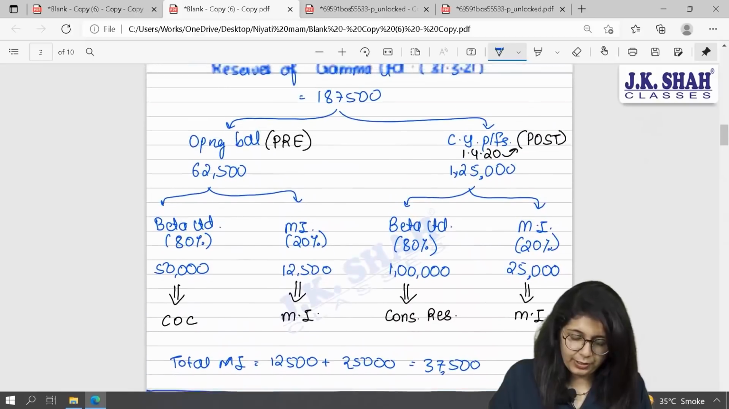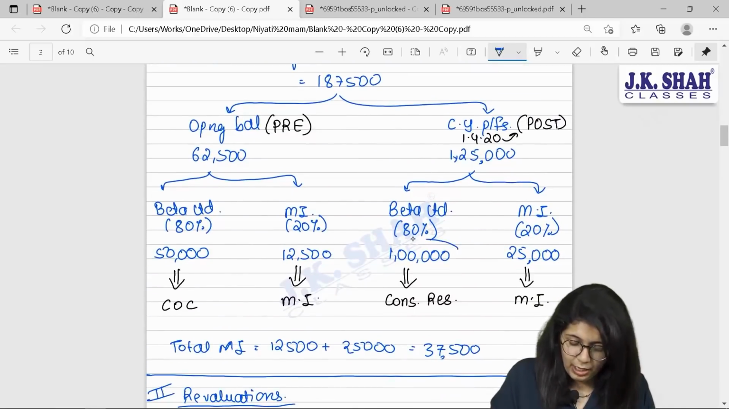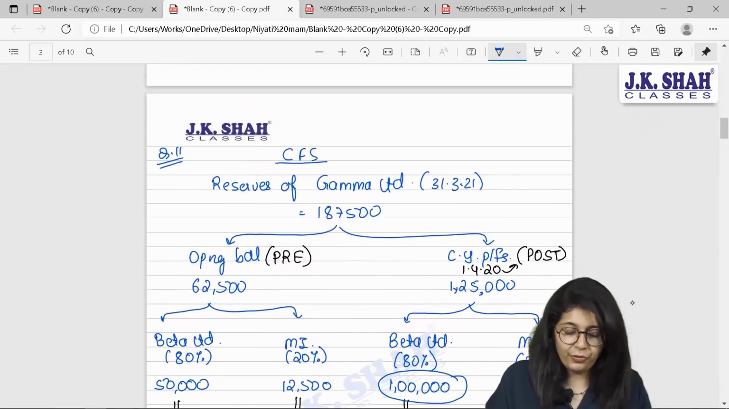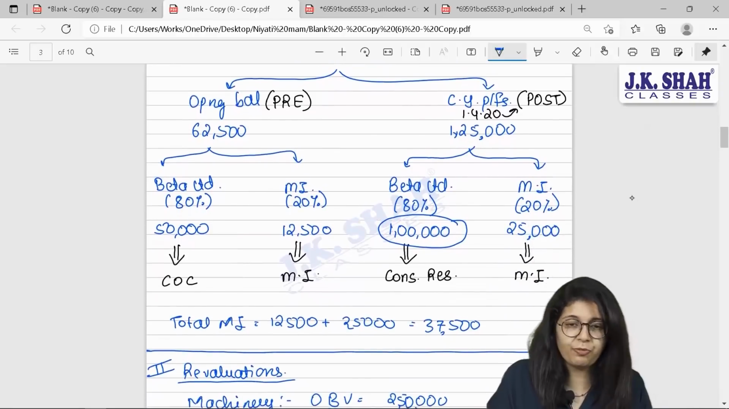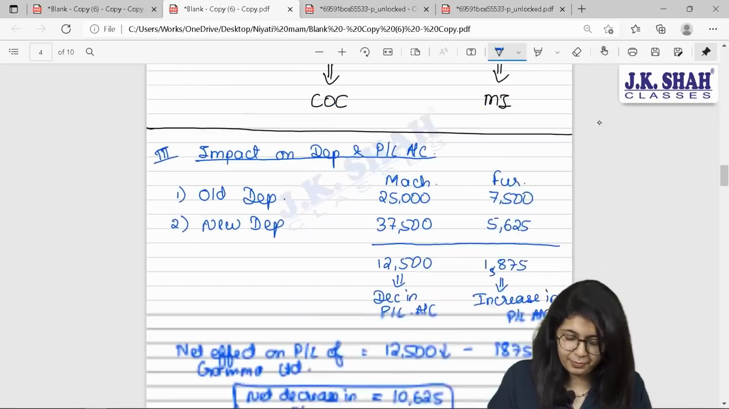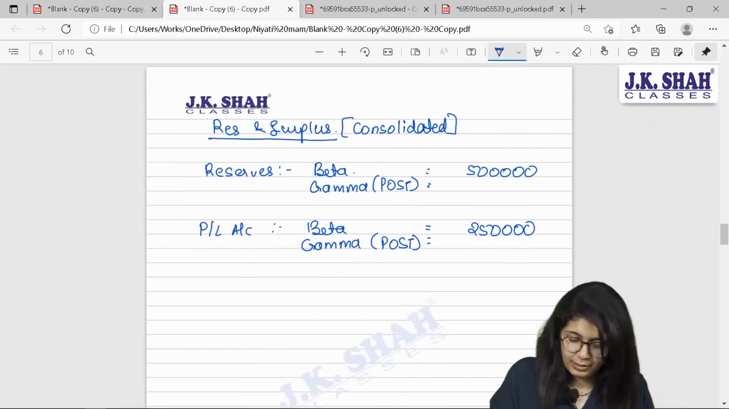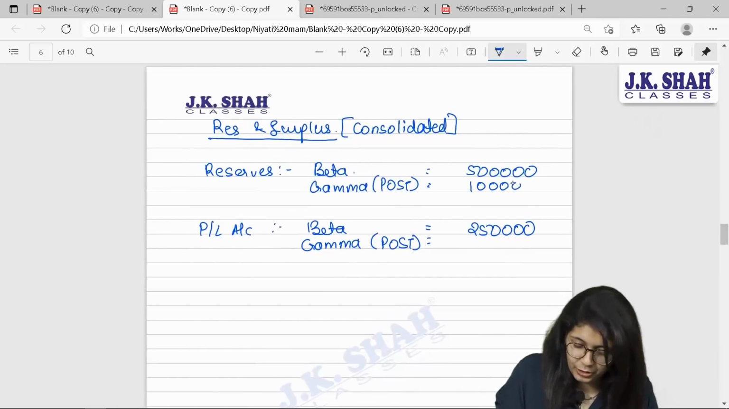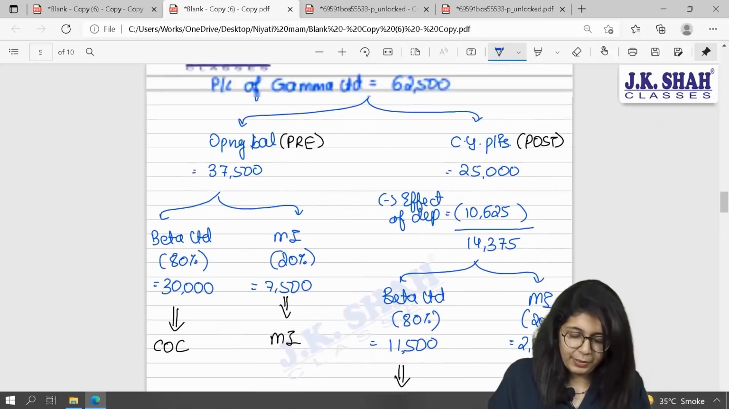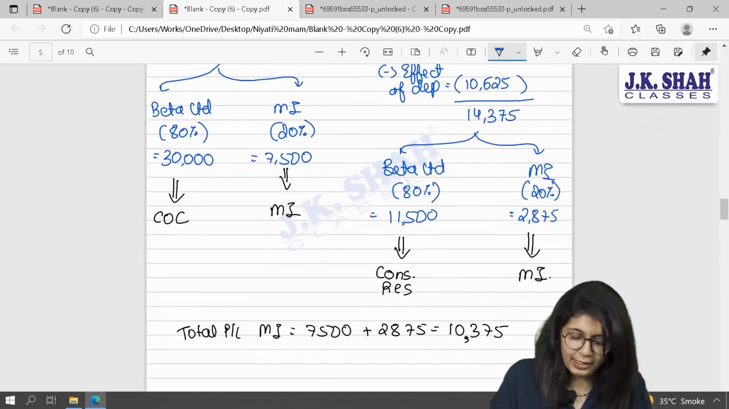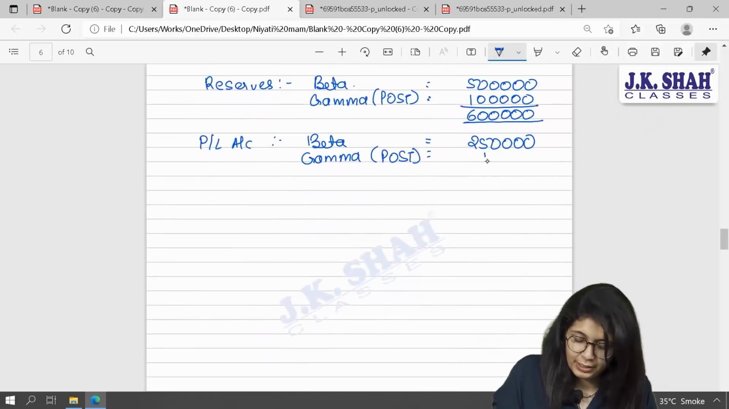If I check my working, here, how much am I supposed to post in reserves of gamma? 1 lakh post period. It will be 1 lakh. Total consolidated reserves are 6 lakh rupees. And consolidated P&L here, what is the amount to be added? 11,500. I will add 11,500, which will give me total of 2,61,500 of P&L.